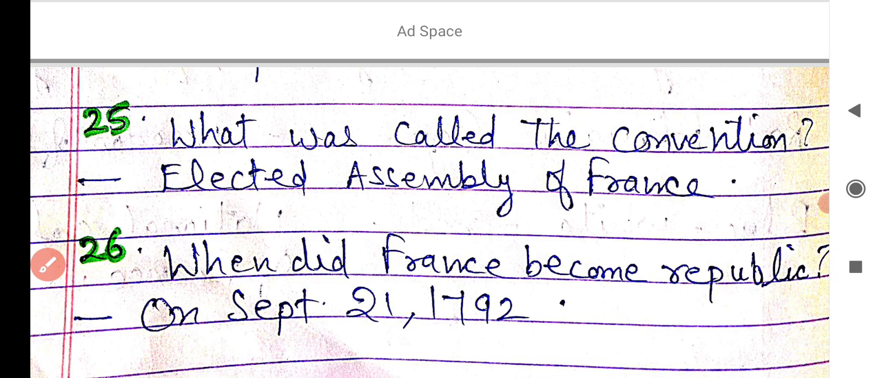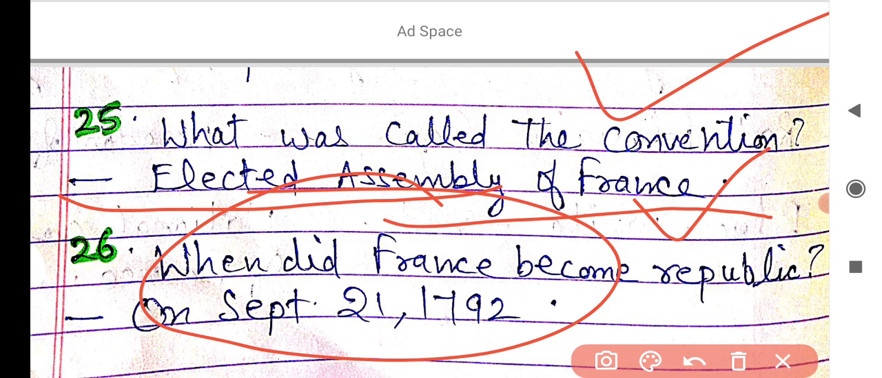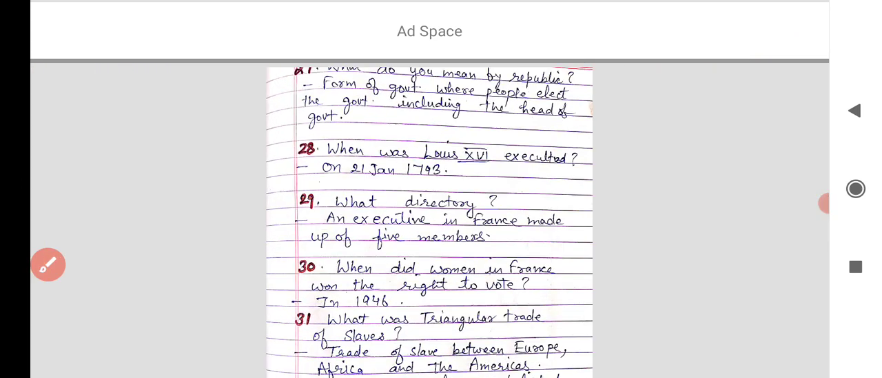When did France become a republic? When the convention, the elected assembly, was made in France after the Jacobins won, France became a republic. And when did France become a republic? On 26 September 1792. It's a very important question. And now the next question.